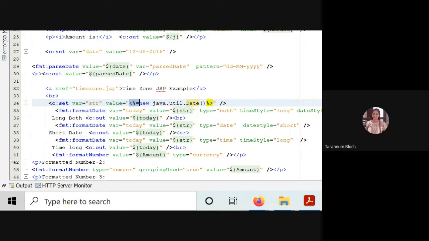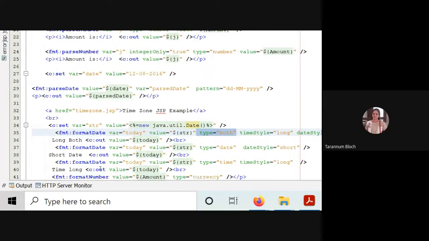Okay. So now I have taken the format here, and you can see this string now I'm parsing as a date. So I said fmt:formatDate variable today, value is $string. So it is holding the system date and time, right? Now I'm saying type both. When I say type both, it will give me both date and time. Type could be either both or only date.